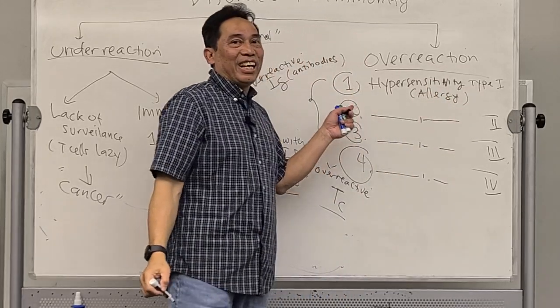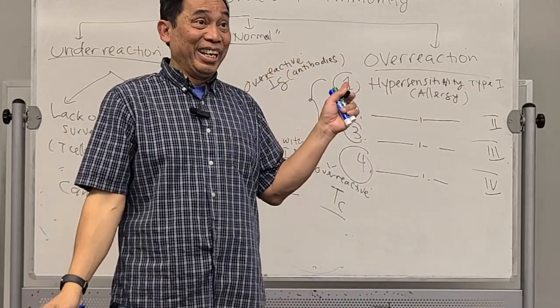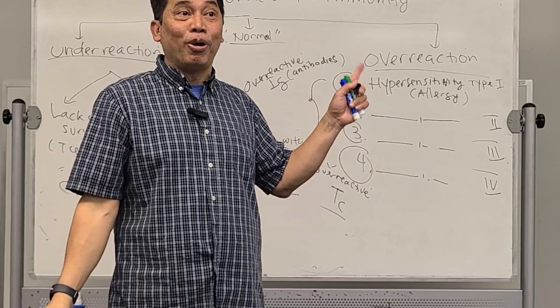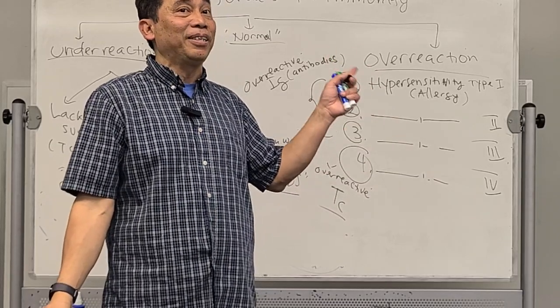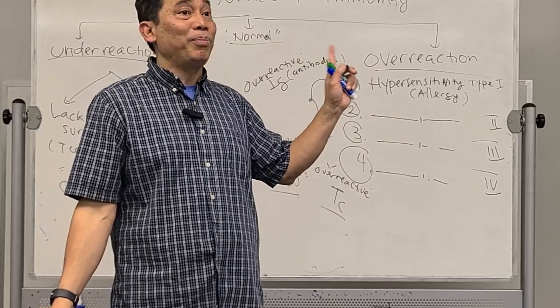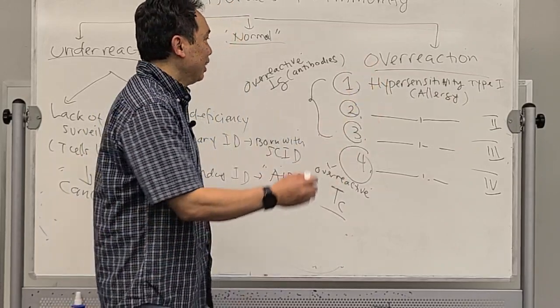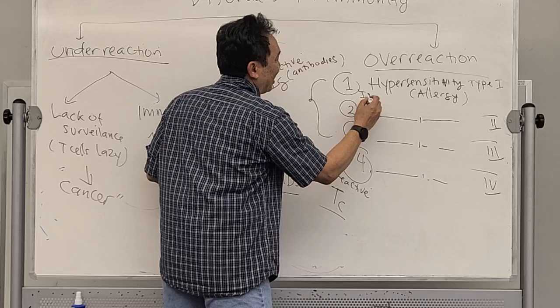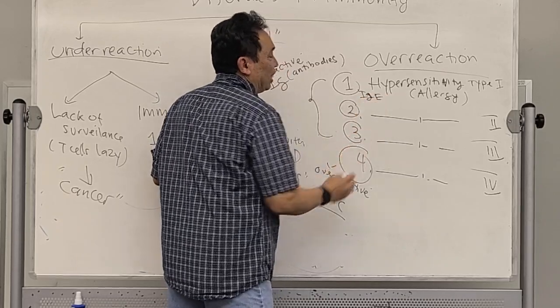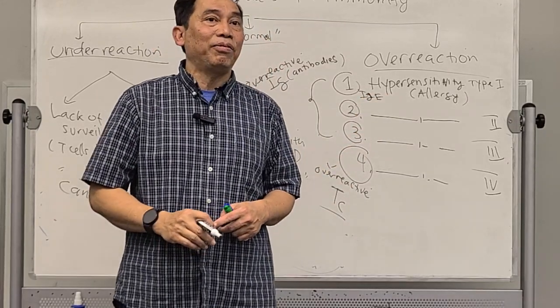Now, hypersensitivity number 1 is also known as allergy. My wife has this allergy. So many people actually have allergy: pollen allergy, seasonal allergy, bee sting allergy, and many other types. What happens with this one? Their IgE is really reactive.